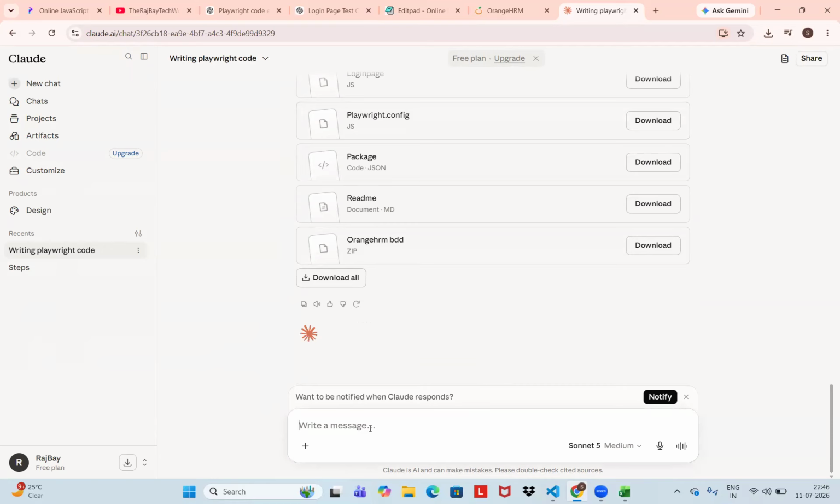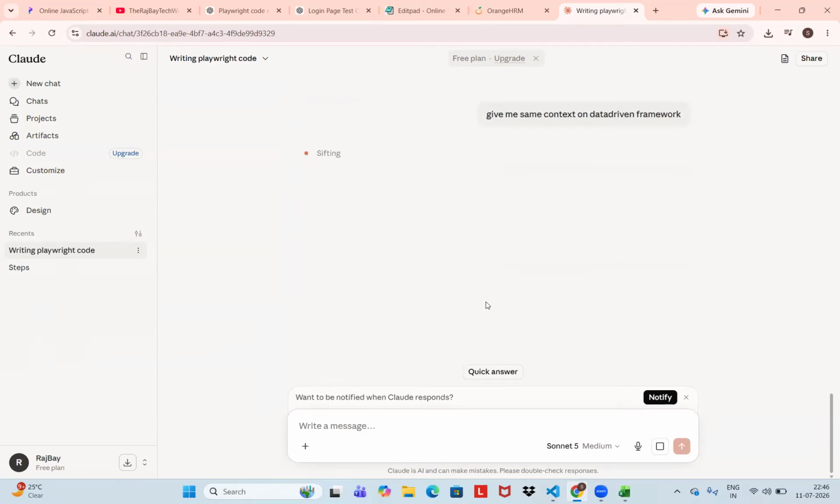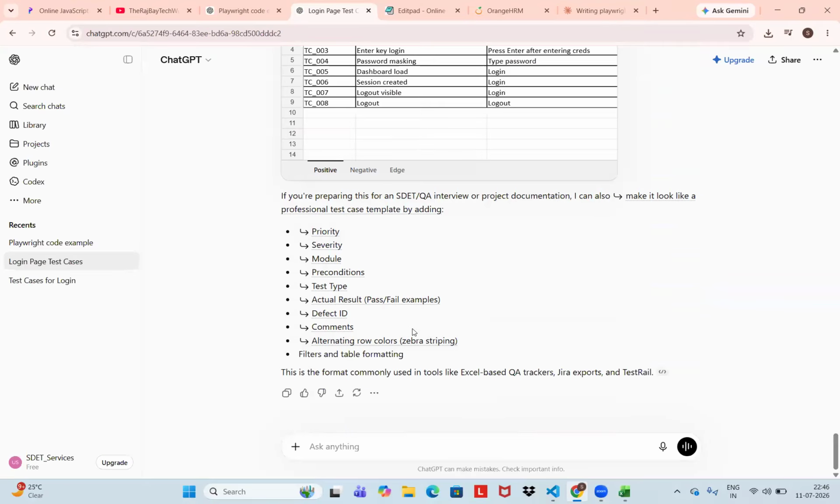Ignore BDD. So give me the same context and a data-driven framework instead of BDD, because we need to download those files, right? Feature files and all. I'm asking for the same context and data-driven framework. Okay, it will take some time. Before that, I will give a few more things.